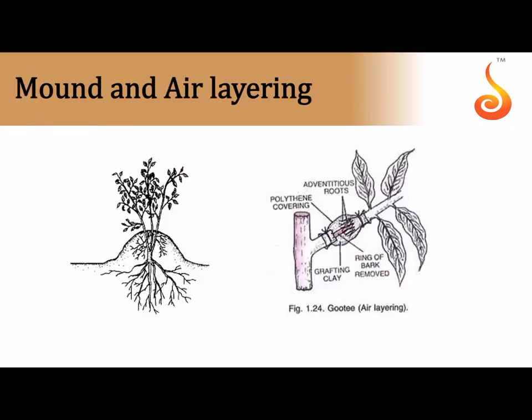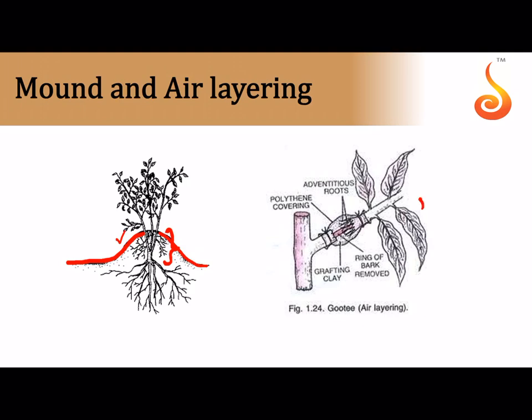In mound layering, what is done is the base of the stem is covered with a mound. See how a mound of soil is placed on the base of a stem, and this part of the stem is basically pruned. That is, all the branches and leaves are cut off over here, and whichever part that is the base of the stem that is covered with the mound of soil starts developing roots of its own, and then you can cut off the branches and grow them as individual plants. So this is called mound layering.